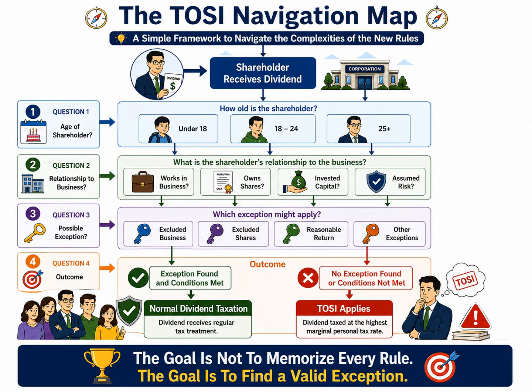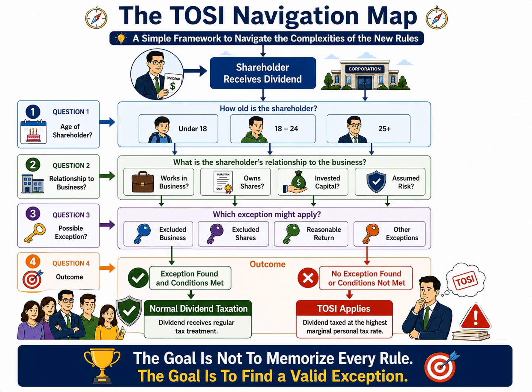This slide provides a practical roadmap that tax practitioners can use when analyzing dividends paid to family members or other related shareholders. The process begins when a shareholder receives a dividend. Rather than jumping immediately into technical legislation, start by gathering the key facts about the individual and their relationship to the corporation. One of the first questions is age. Different TOSI rules can apply depending on whether the shareholder is under 18, between 18 and 24, or 25 and older. Age is often an important starting point because certain exceptions are only available to specific age groups.